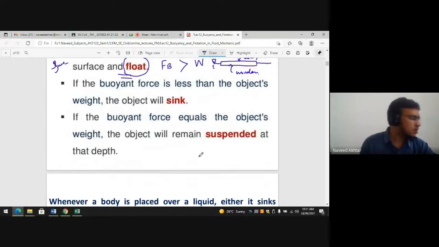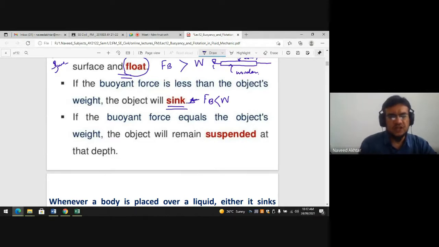But if you try to put a stone of the same size, what happens? The buoyancy force is less than the object's weight, so it sinks. It will go down.